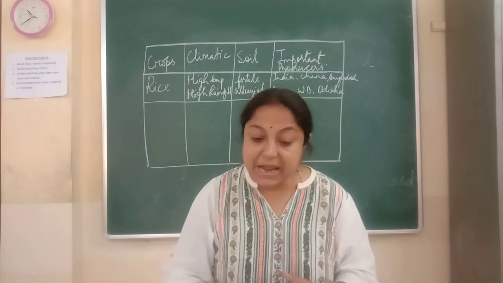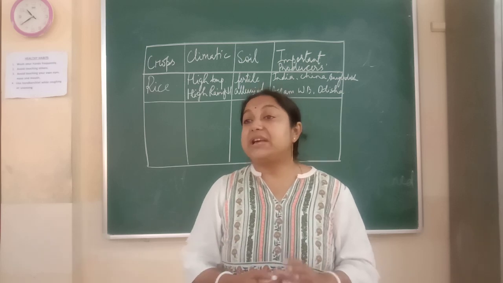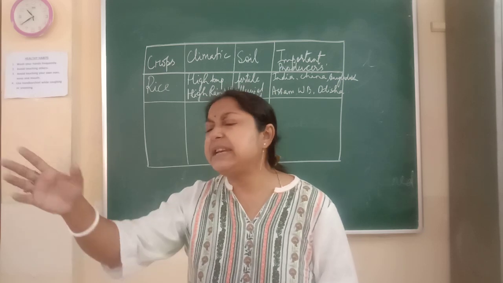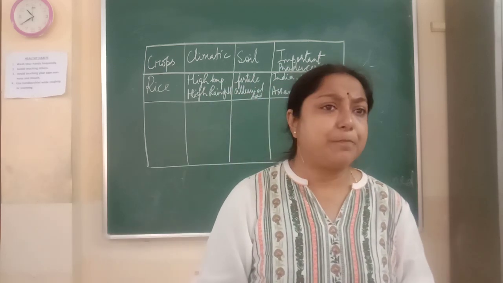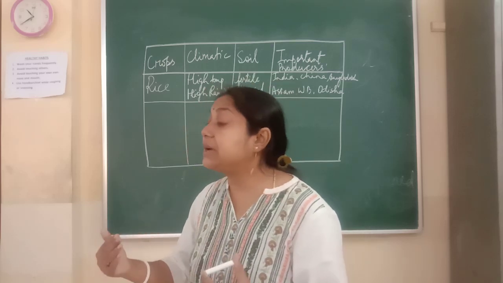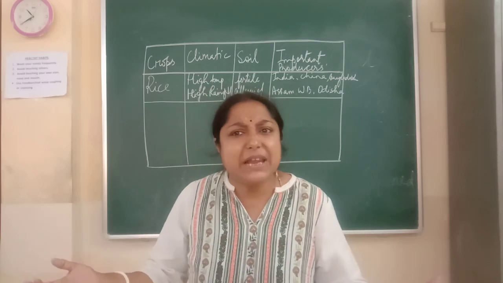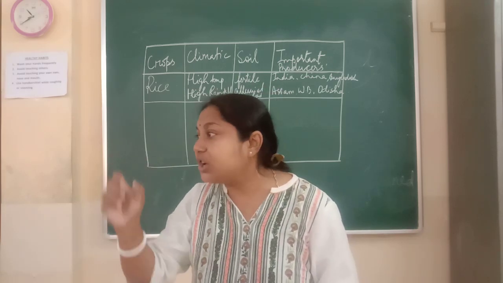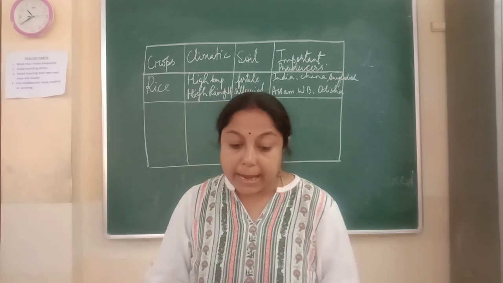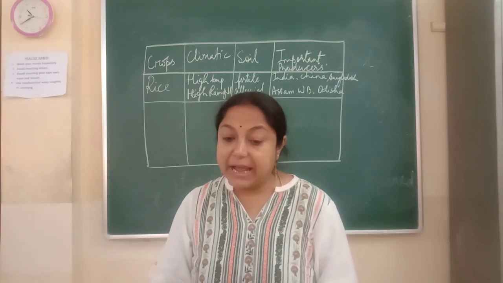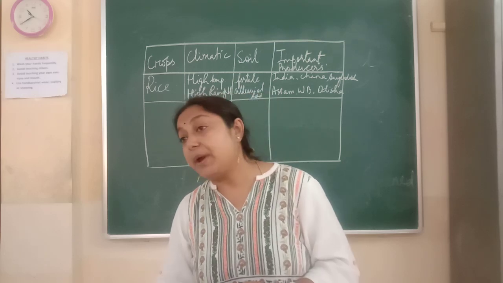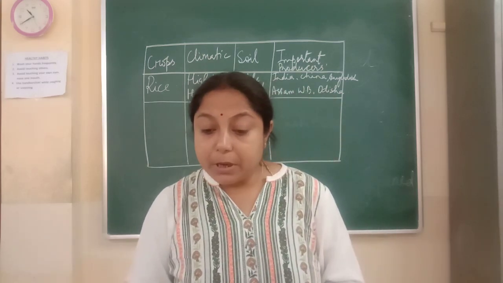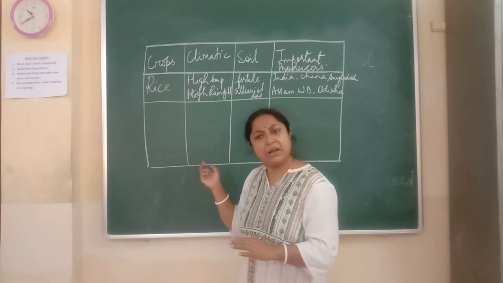Now come to millets. Millets are also known as coarse grain and can be grown on less fertile and sandy soil. It doesn't need fertile soil, which is why it is grown in arid areas also. It's a hardy crop, and it needs low rainfall and high to moderate temperature. All will come under climate. And the soil part, soil is not given. You can write arid soil, sandy soil.